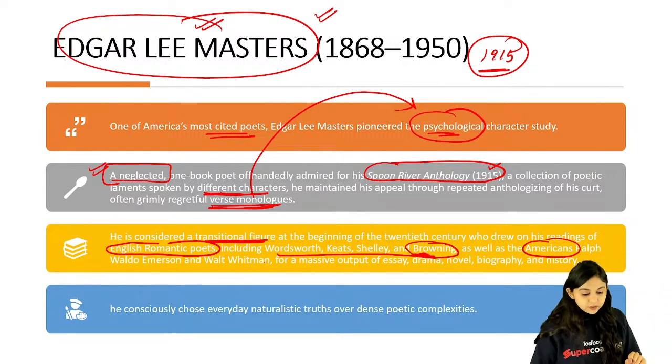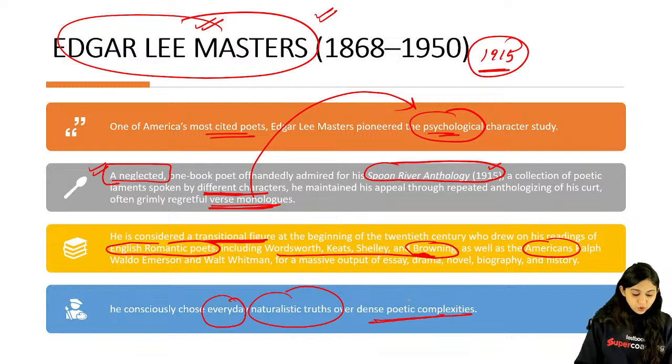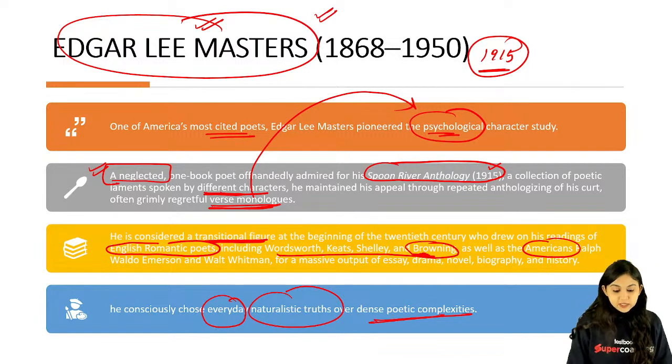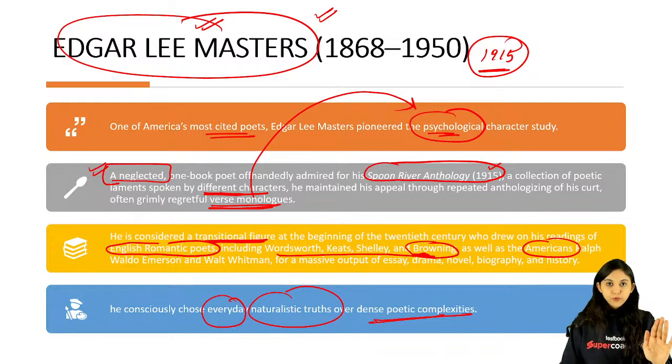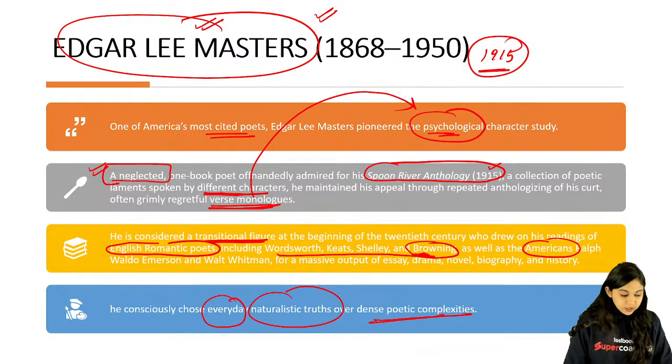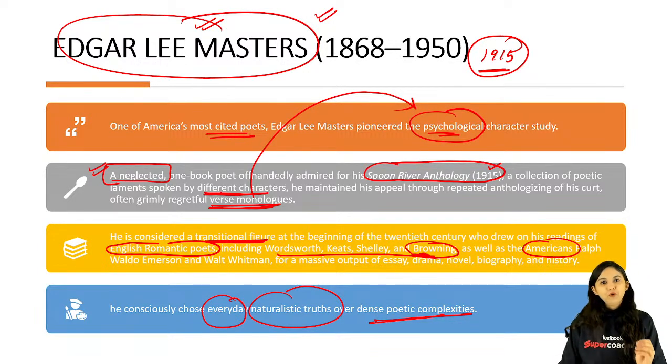And always remember, he is talking about everyday naturalistic truths, right? These people are not interested in poetic complexities. All that they are really looking at is trying to tell you what the reality is. They want to hold a mirror up to you, right? That's what they are very clear about. They want to hold a mirror. Okay, so please keep that in mind. So Savita, if you have not heard his name before, I hope it is clear.